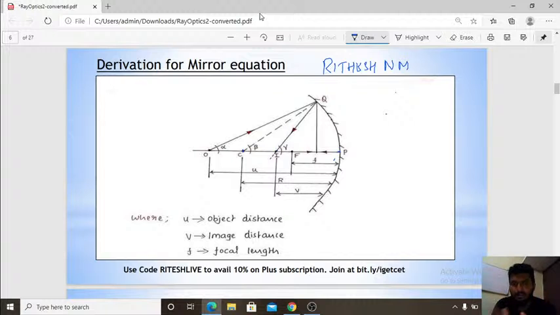Let me try to help you to solve this. See, this is the object which is placed here. Reflection is nothing but a ray of light will be incident and it will be reflected back like this. If it is the incident ray, then it is the reflected ray. So the law of reflection says the incident angle should be equal to the reflected angle. This is the normal line, then this angle should be equal to this angle.